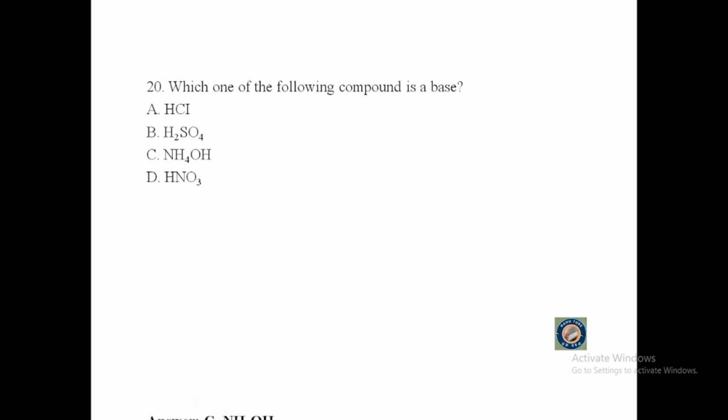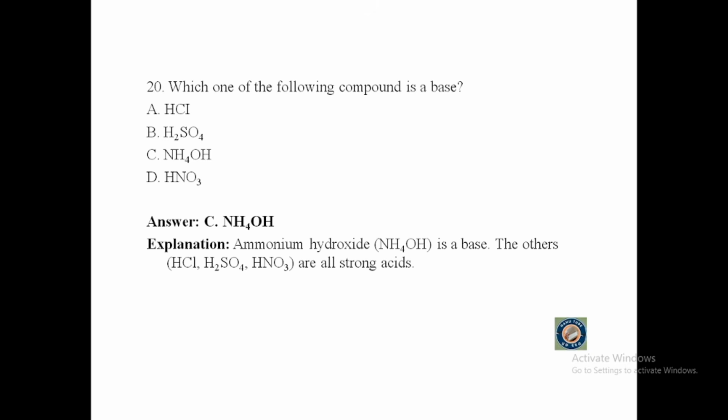The correct answer will be NH4OH, or ammonium hydroxide, because ammonium hydroxide is a base. The others, HCl, H2SO4, and HNO3, are all strong acids, which are hydrochloric acid, sulfuric acid, and nitric acid.